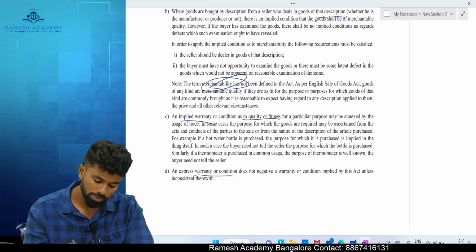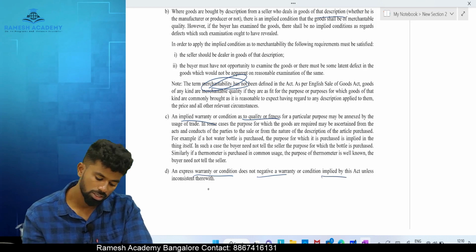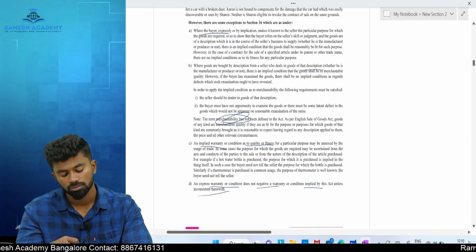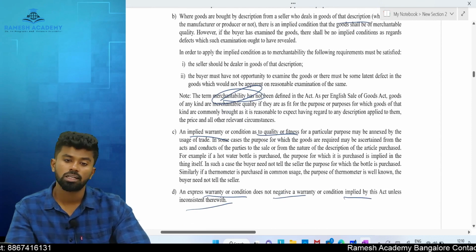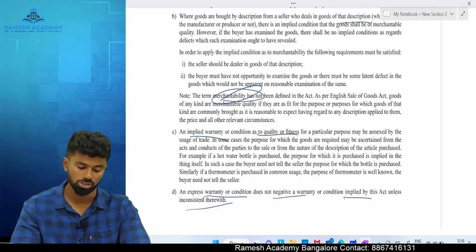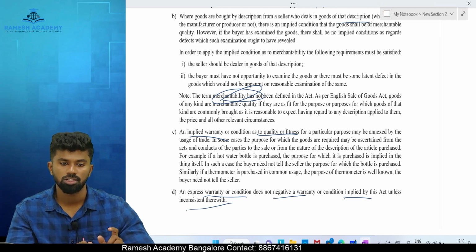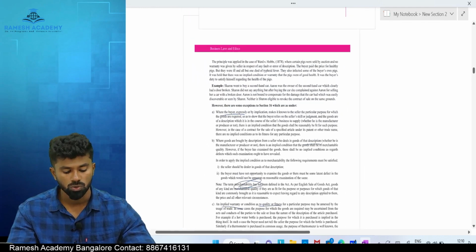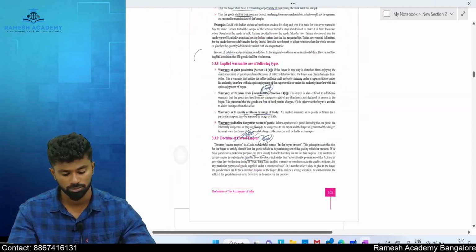Next one, an express warranty or condition does not negative a warranty or condition implied by this act unless inconsistent therewith. Means, for example, if there is a sale by sample, sale by sample as well as description, or in case of fraud, in these cases the principle of caveat emptor is not applicable. Section number 16. Okay, so we discussed section number 12, 13, 14, 15 and 16, implied conditions and warranties, and also caveat emptor. What is caveat emptor? Let the buyer be aware.